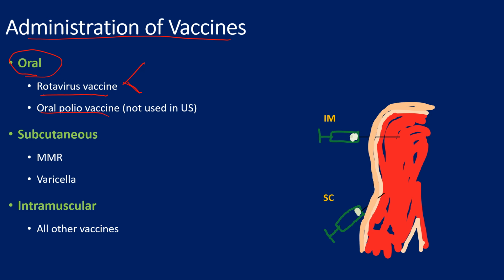Oral polio vaccine is no longer used in the US, but it is considered if you have a child coming from another country with an immunization record showing oral polio vaccine. Consider these vaccines towards immunization status.